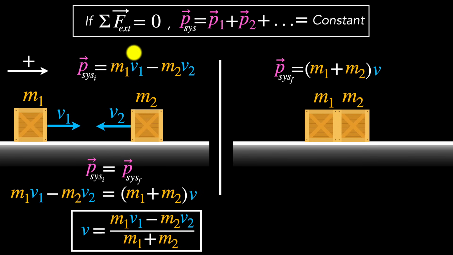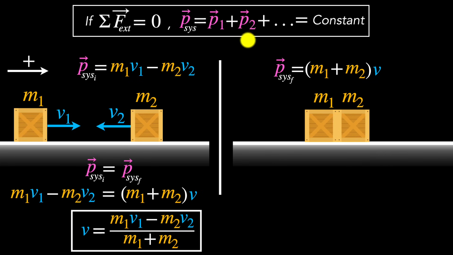They're not exactly zero, but the internal forces are so much higher that we can neglect them. And so, in the real world, we can apply this to collisions as long as we are considering initial momentum just before the collision and the final momentum just after the collision. So it's applicable.